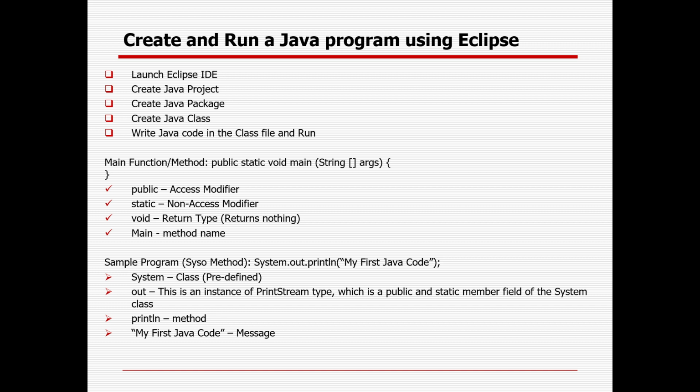Static is a non-access modifier. If I talk about non-access modifiers, there will be final, static. These are different kinds of things you can slowly learn, and the importance of this keyword as well down the line. Void is nothing but the return type, meaning that particular method is not returning anything. That is the reason its return type is void. And main is the method name; main with the string argument is the complete method signature.